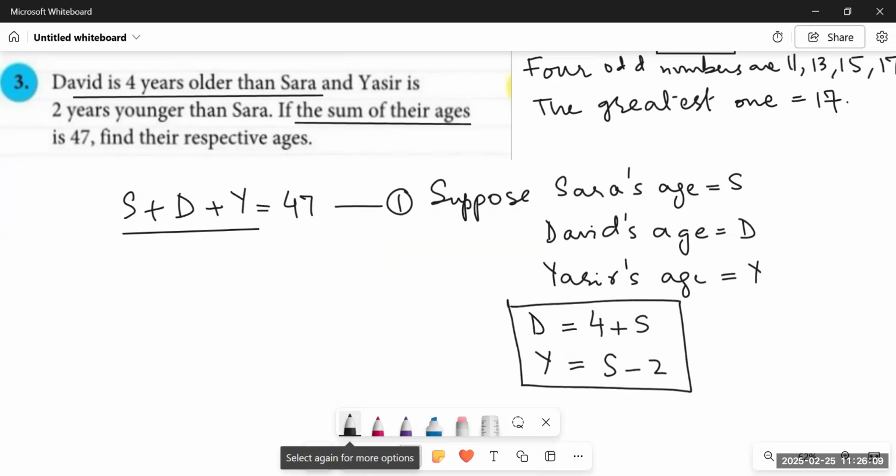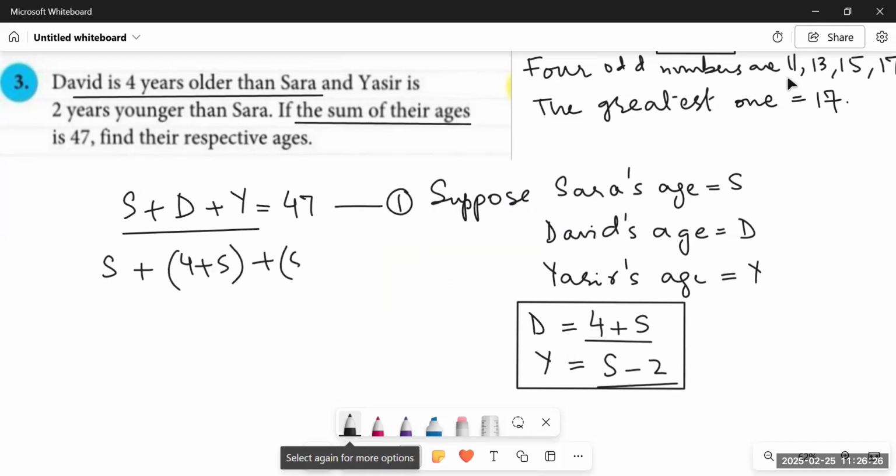So what are we going to do? We will substitute these values in this equation 1. I'm going to write S as it is, but in place of D, I'm going to write 4 plus S, and in place of Y, I'm going to write S minus 2. And now you can see that all the variables are in terms of S. So I can solve this equation.